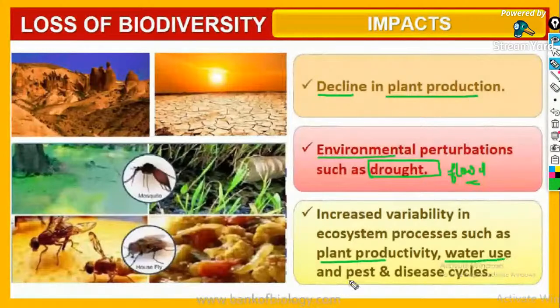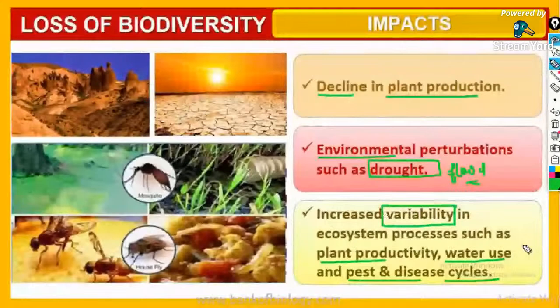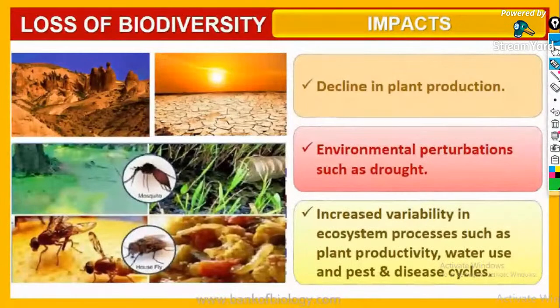So there is great variation among the different kinds of processes happening inside our ecosystem. That is, plant productivity is affected, the water cycle is affected, the agricultural field is affected, and every natural action is affected. So these are the main impacts of the loss of biodiversity.